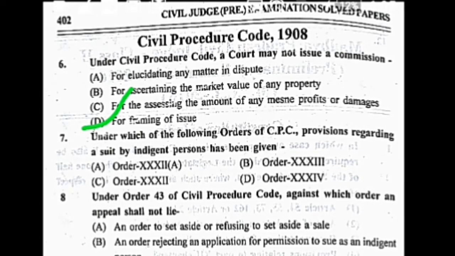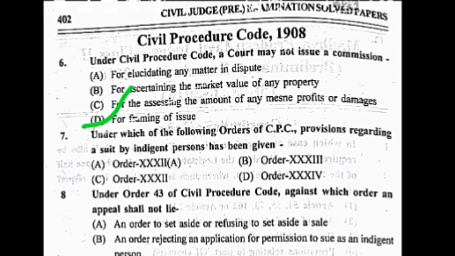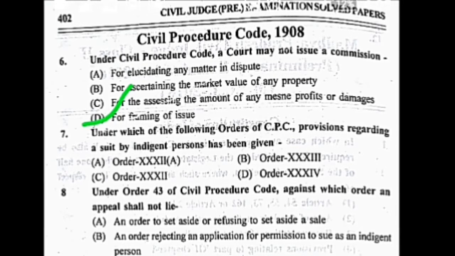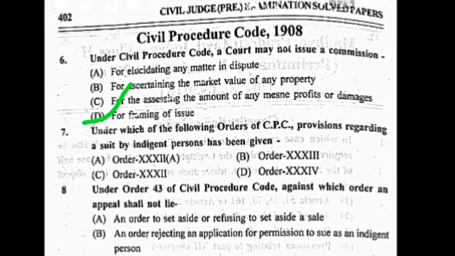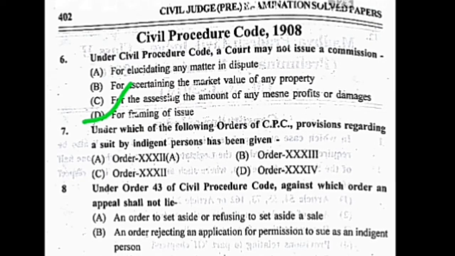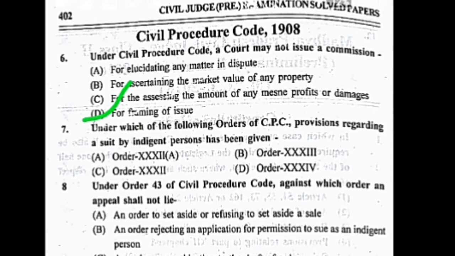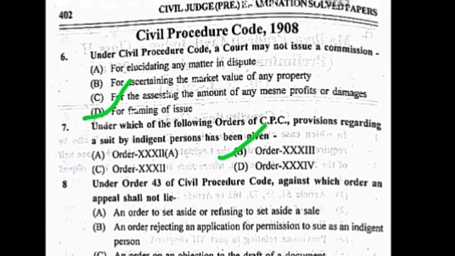Question number 7. Under which of the following orders of the CPC is the provision regarding a suit by an indigent person given? Your options are A, Order 32A; B, Order 33; C, Order 32; and D, Order 34. The correct answer is B, Order 33.